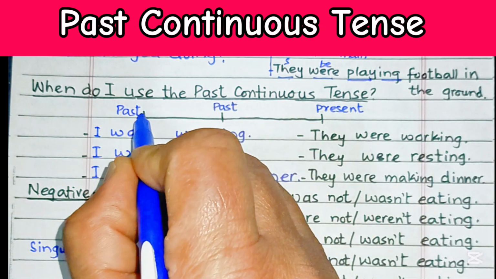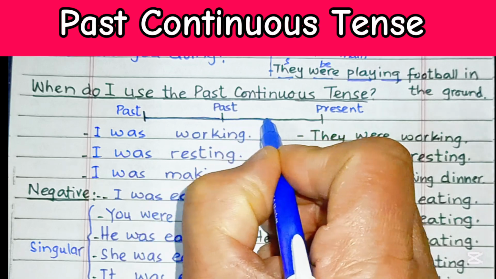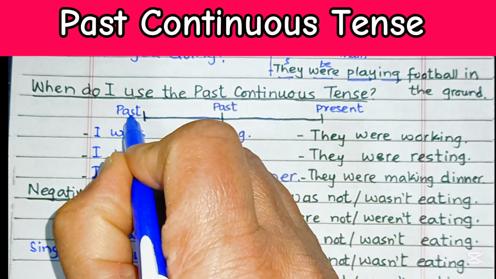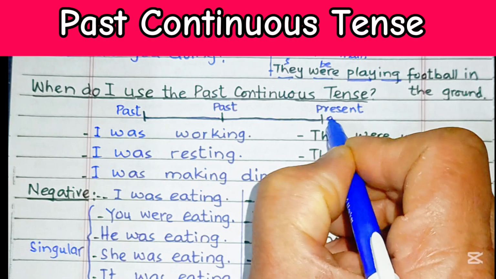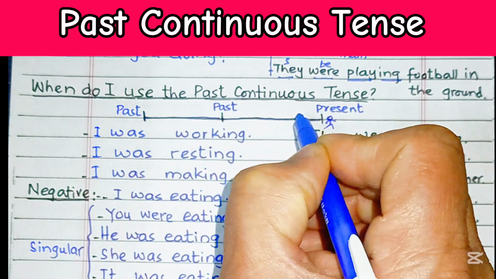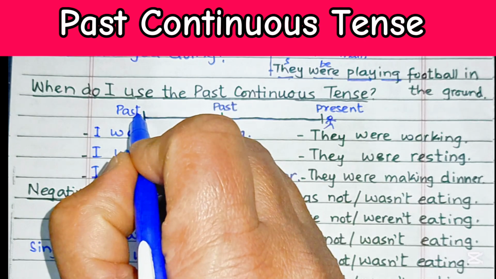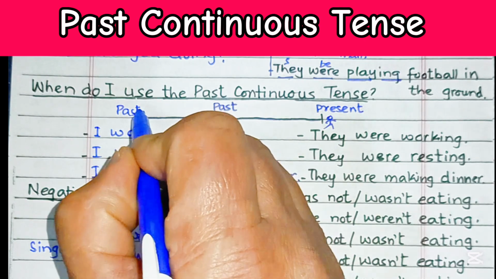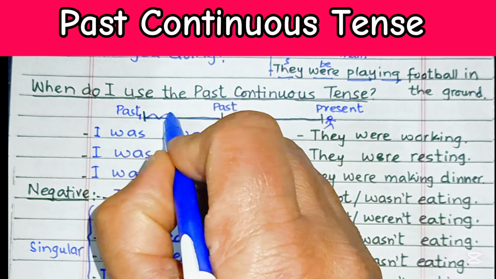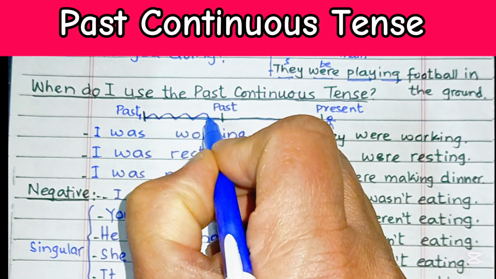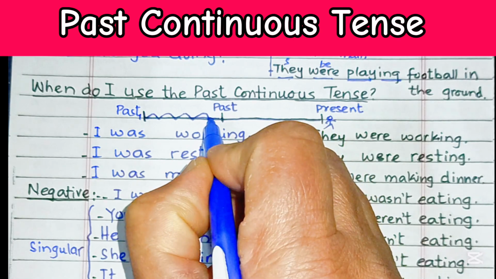If we learn it on the time scale, this is past, this is also past, and right at this moment you are talking about your past happening. The action started in the past over here, and it continued and finished in the past, somewhere here or before that.